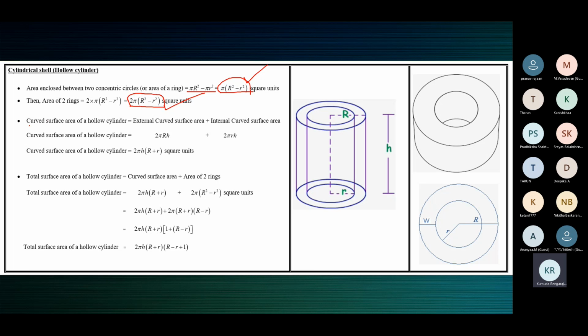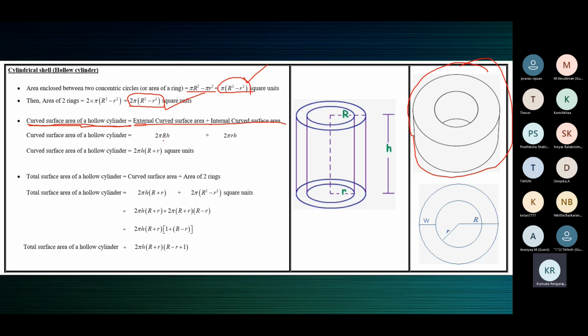Now we're talking only about the curved surface area. The curved surface area for a hollow cylinder will be the external curved surface area plus the internal curved surface area.